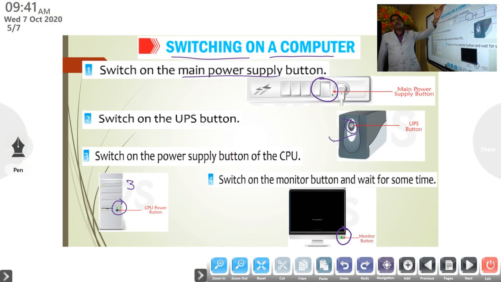Next, how can you turn on a computer? First turn on your main switch, then your UPS button, then your CPU button, then your monitor button. Then wait for the booting process. At that time the operating system is loaded into RAM, so we sit back and wait. That wait is booting.